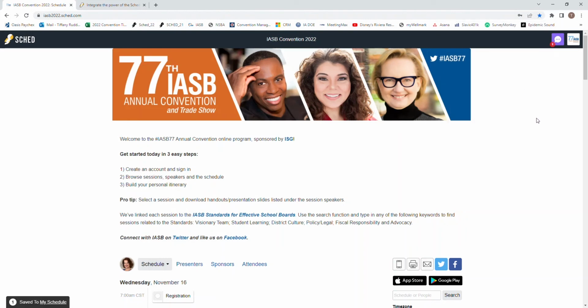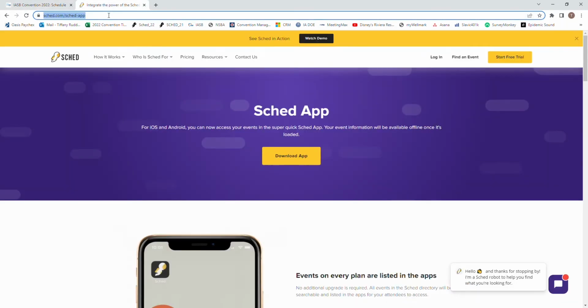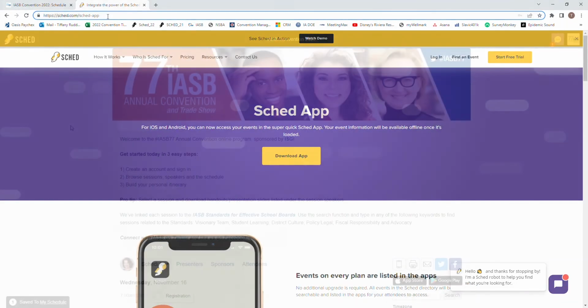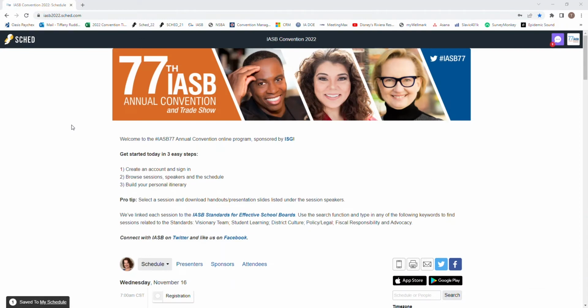For added convenience, SCHED is available on your mobile device. You can download SCHED from the App Store, Google Play, or by visiting sched.com/sched-app. As you navigate through the program, click the banner at the top of the page to return home at any time. Let's scroll down to show you the features of building your personal itinerary for convention.